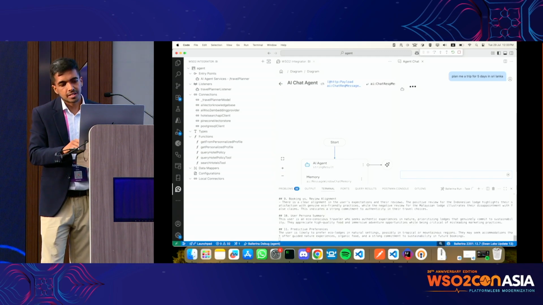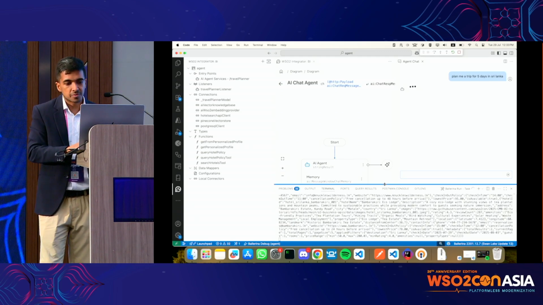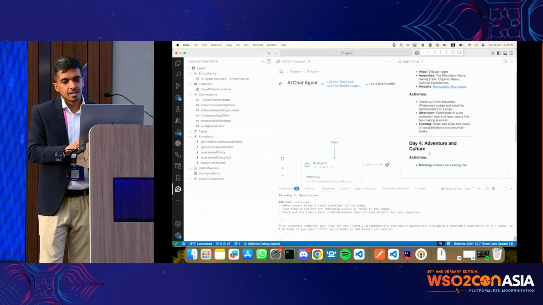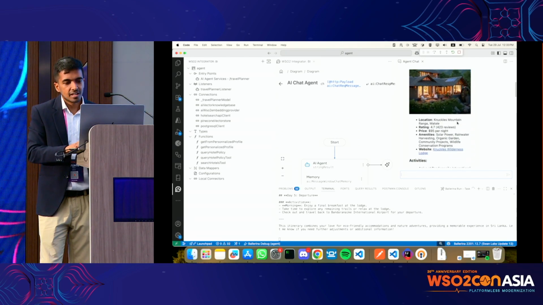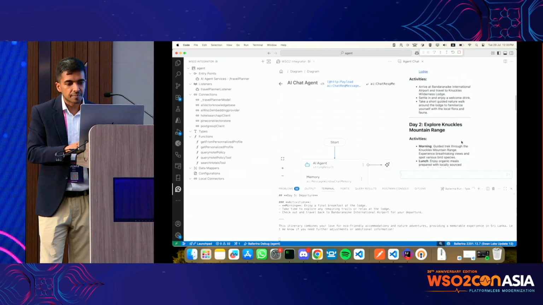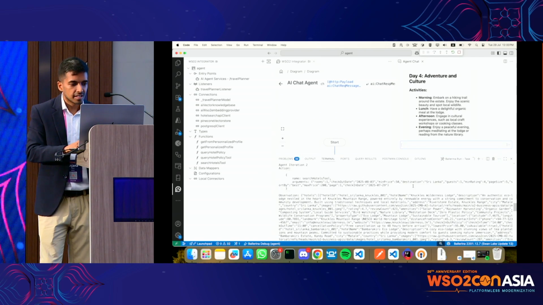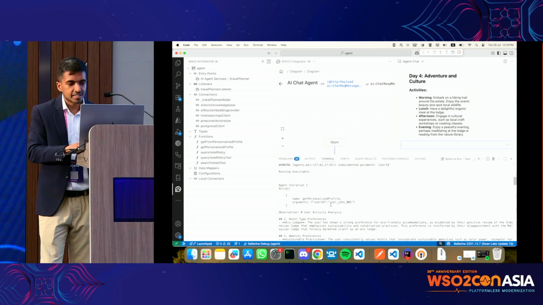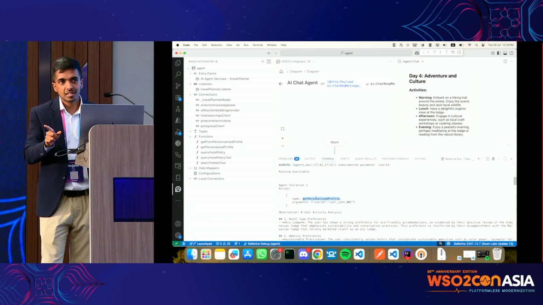So it's taking some time. We'll wait for the response, and then I'll walk through the verbose logs. See, we got the response that we were expecting, right? So if I walk through the logs just for a minute, you will see, first of all, the agent understands that it needs to get personalized profile information.